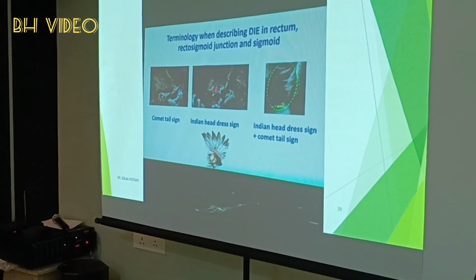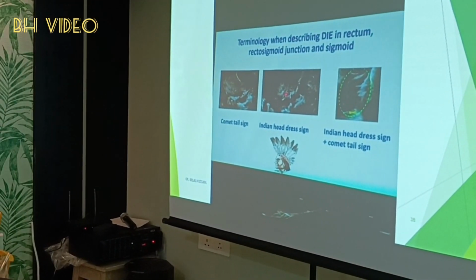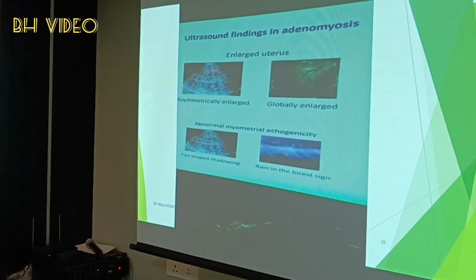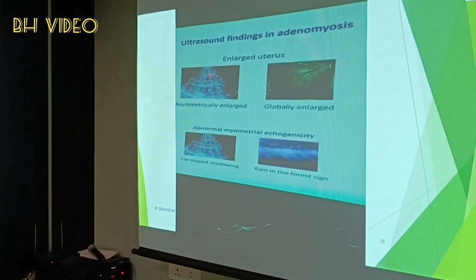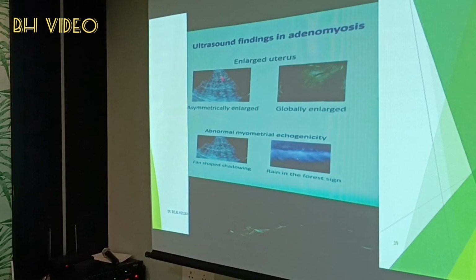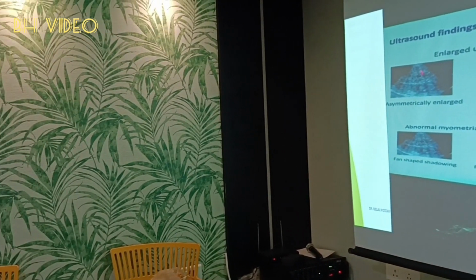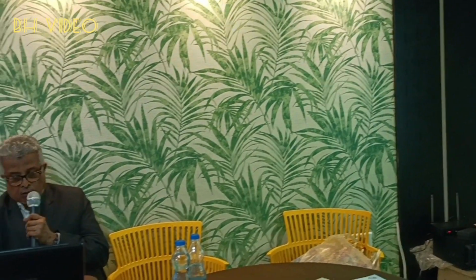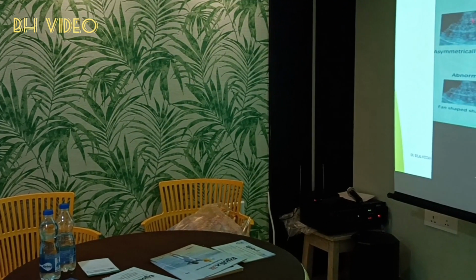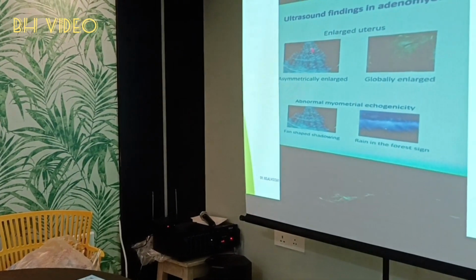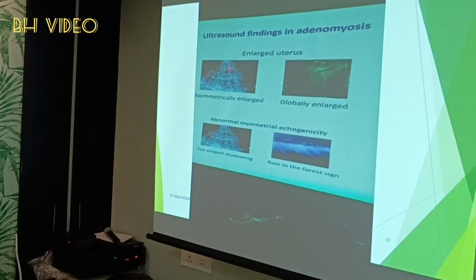This in ultrasonography, if you find this, you may be sure that this is because of endometriosis. Ultrasound finding in adenomyosis. What is the difference between adenomyosis and other growth of uterus? There is asymmetrically enlarged or globally enlarged or abnormal myometrial echogenicity. Fan-shaped shadowing, rain in the forest sign. These are ultrasonographic findings.